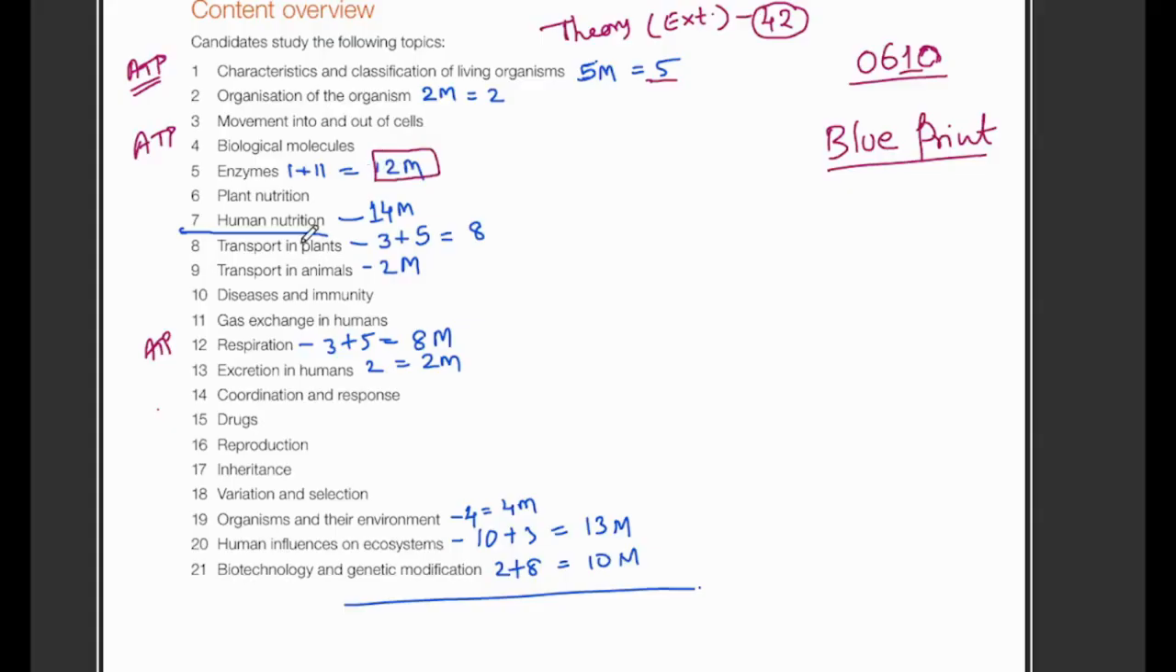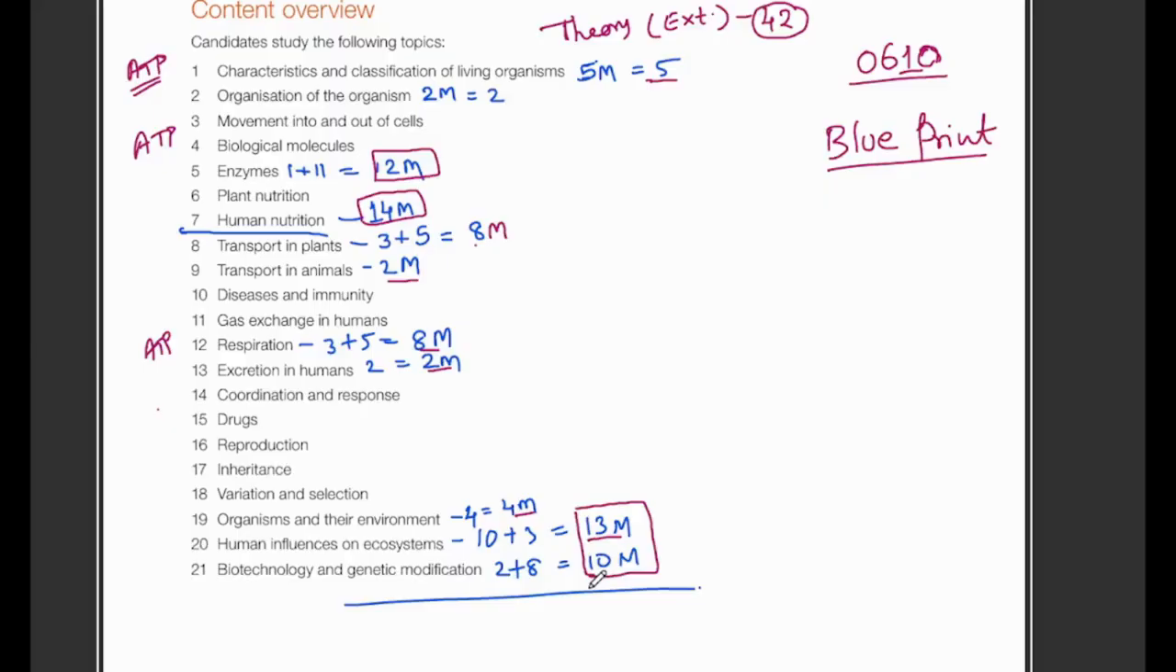Human nutrition, again, has 14 marks of questions. Transport in plants, 8 marks total. Transport in animals, 2 marks. Respiration 8. Excretion in humans 2. Organisms and their environment 4. Human influence and ecosystem 13. And biotechnology and genetics was 10. So this is the extended paper.